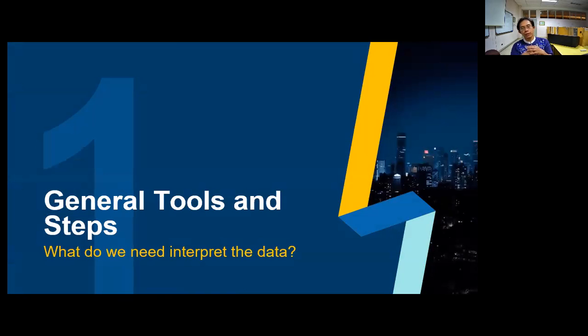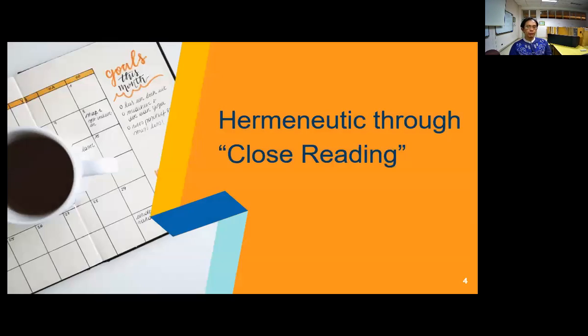First of all, you need to know the general tools of the steps when you do data analysis for descriptive qualitative approach or descriptive qualitative method. And this is how you will do this. First of all, remember that our main tool is what we call hermeneutic, or here we do hermeneutic through close reading. The activity of close reading is something that I believe you are now already familiar with.